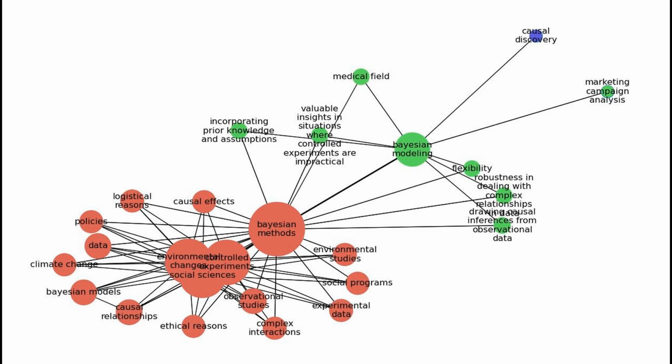These applications highlight the strengths of Bayesian methods, such as their flexibility in handling both supervised and unsupervised data, their ability to incorporate prior knowledge and assumptions, and their robustness in dealing with complex relationships in data. By allowing researchers to draw causal inferences from observational data, Bayesian modeling provides valuable insights in situations where controlled experiments are impractical.